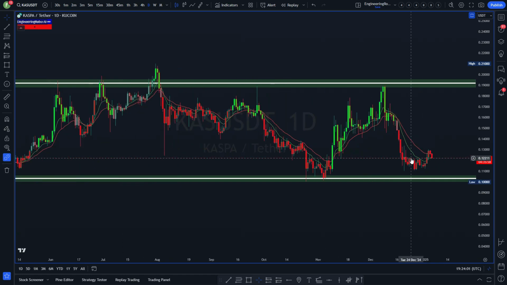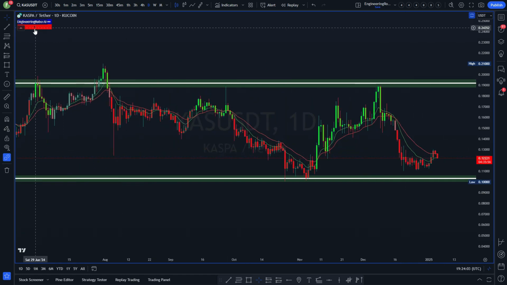Right, what is EngineeringRobo telling us? So at the moment, we've got a social intelligence score of -4. The indicator itself picks up sentiment of discussion around this coin on X and Reddit. So not many people are talking positively about this coin. So that's the first thing.